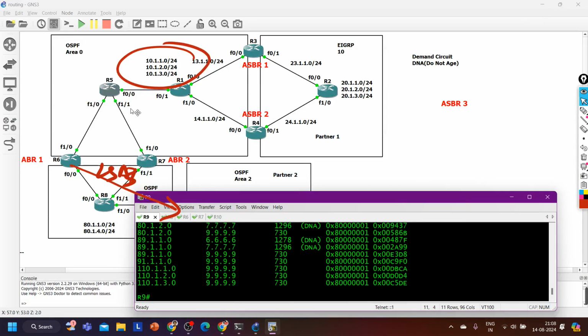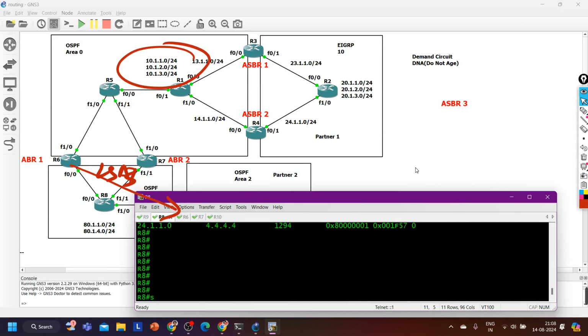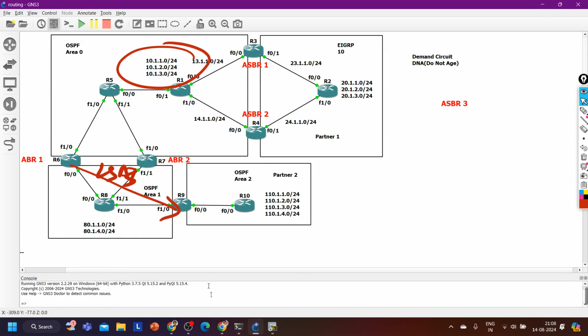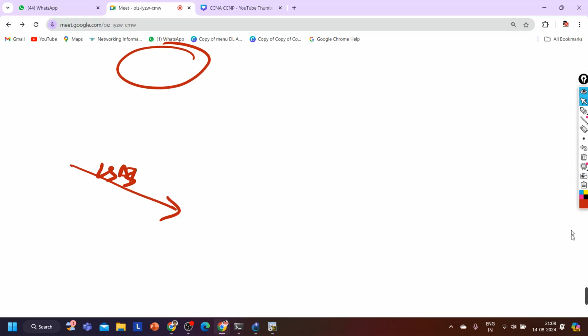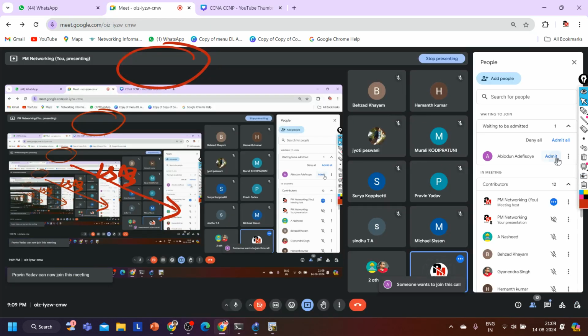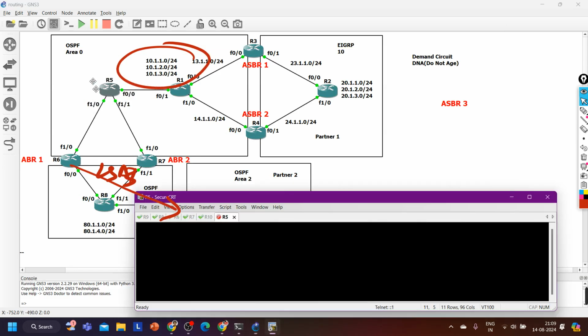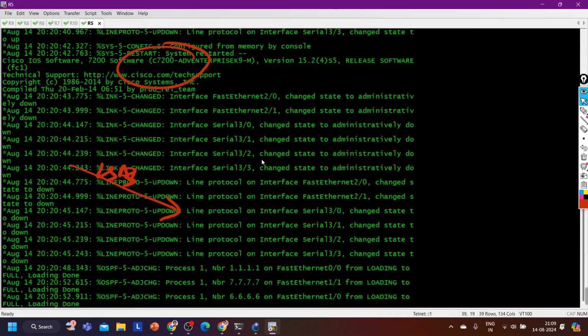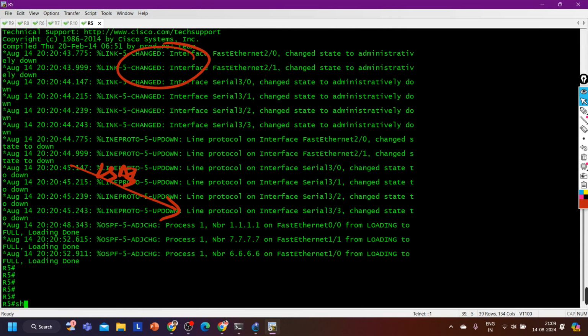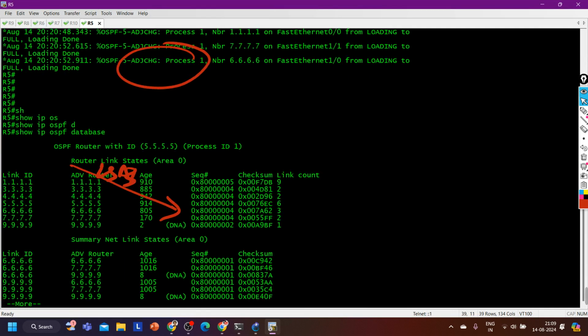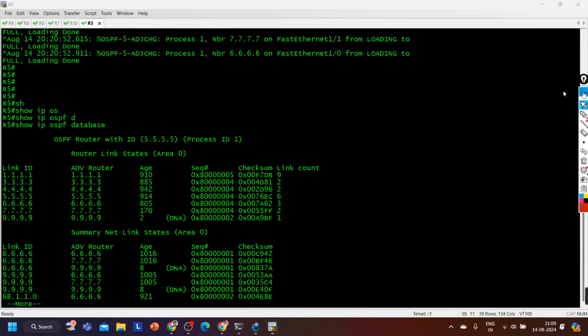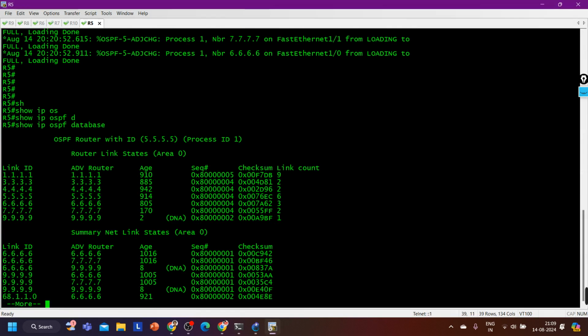Got it? Now on router number 5 we can check whether router 5 is learning these partner 2 subnets or not. For that, let me access R5 and show you the routing table. So show ip ospf database. See the OSPF database here.